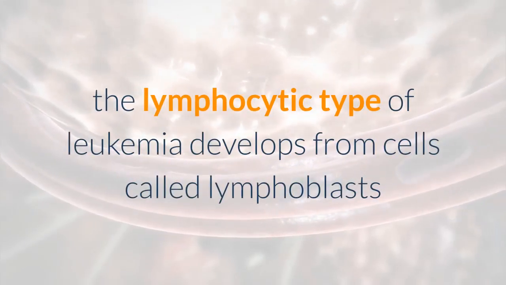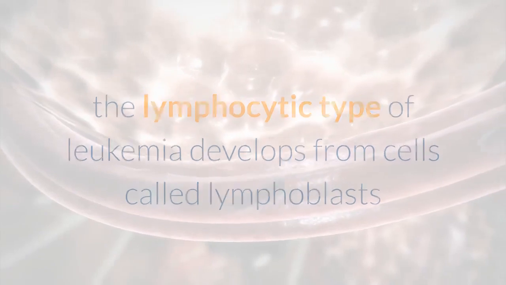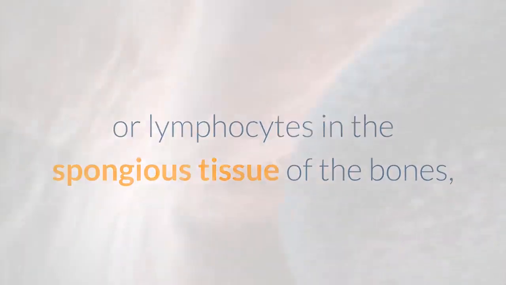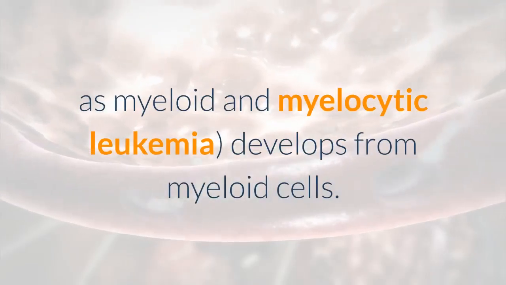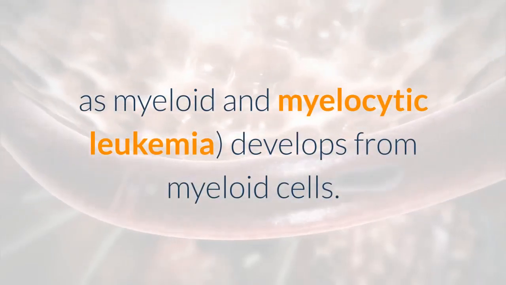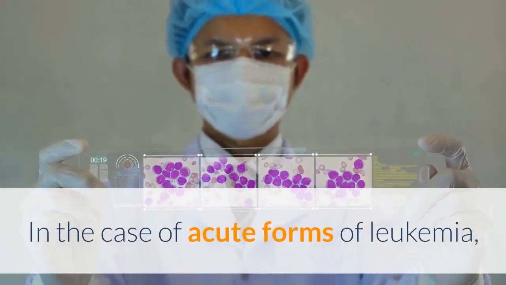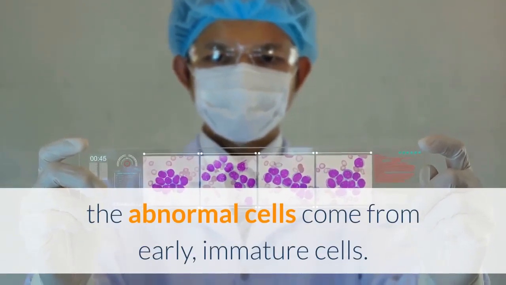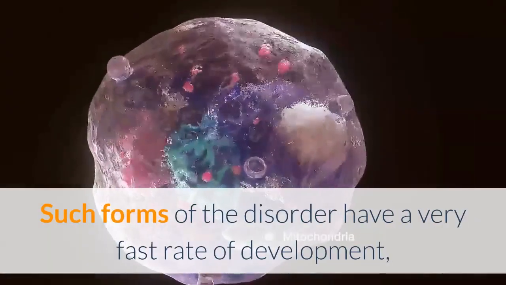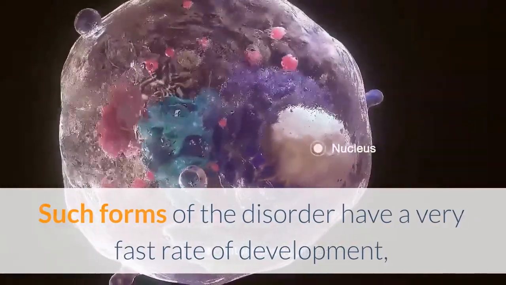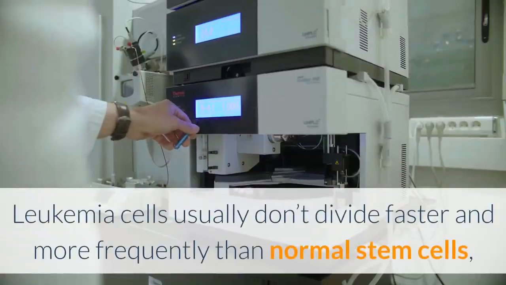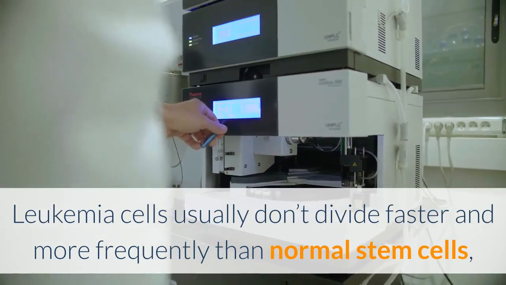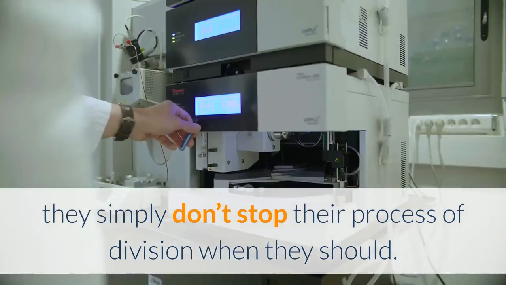The lymphocytic type of leukemia develops from cells called lymphoblasts or lymphocytes in the spongeous tissue of the bones, while the myelogenous type of leukemia, sometimes referred to as myeloid and myelocytic leukemia, develops from myeloid cells. In the case of acute forms of leukemia, the abnormal cells come from early, immature cells. Such forms of the disorder have a very fast rate of development, due to the fact that normal stem cells tend to multiply frequently. Leukemia cells usually don't divide faster and more frequently than normal stem cells, they simply don't stop their process of division when they should.